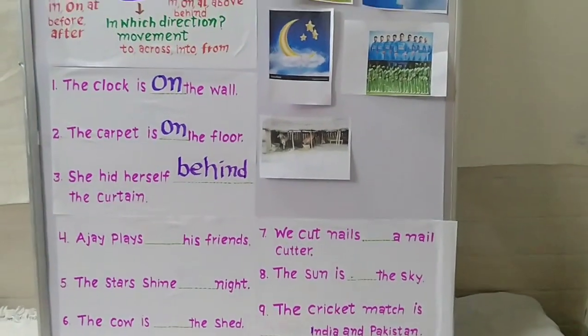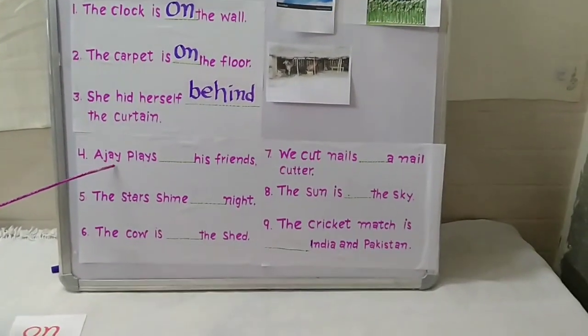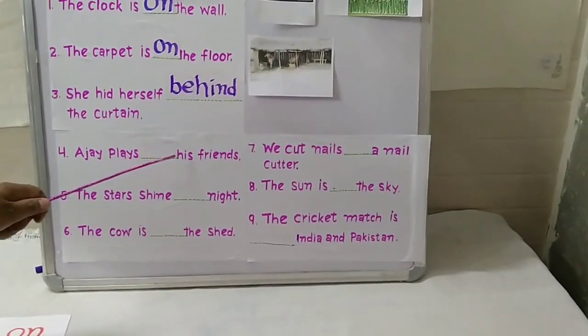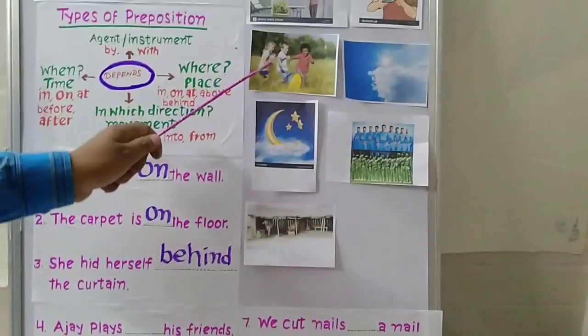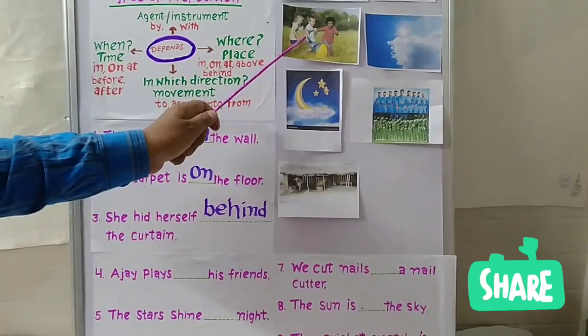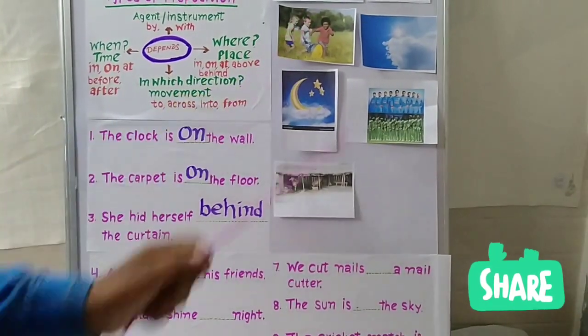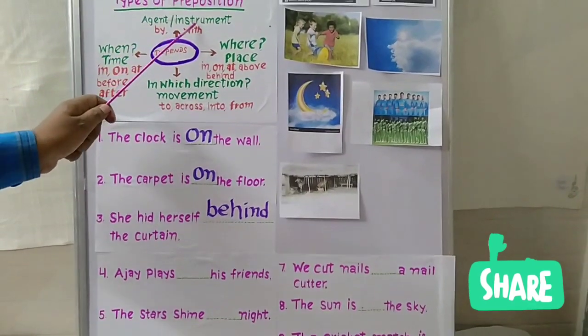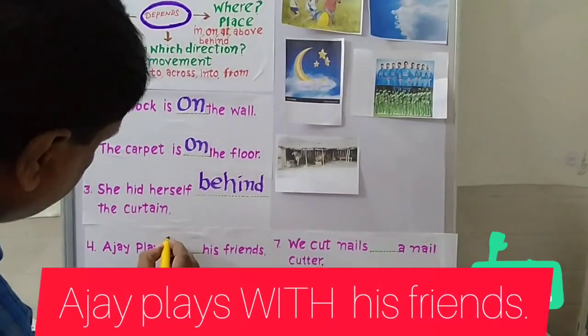Okay, dear students, now fourth sentence. Ajay plays dash his friends. Look at the picture. Ajay is playing with his friends. With whom does Ajay play? With his friends. We use with. Preposition with.